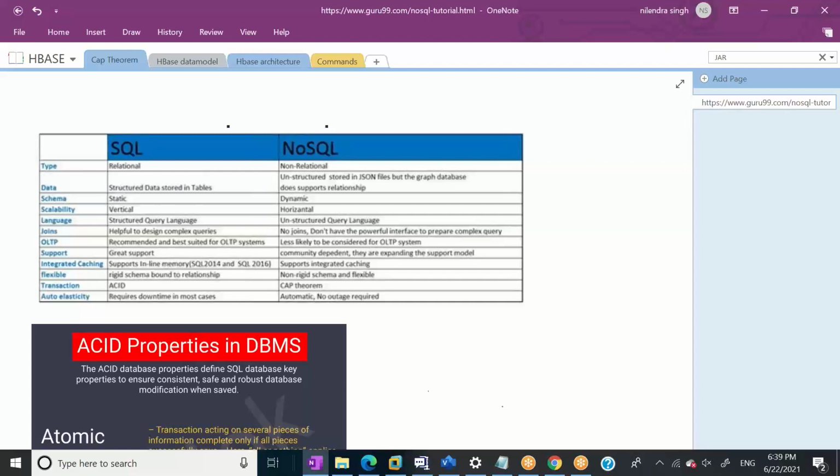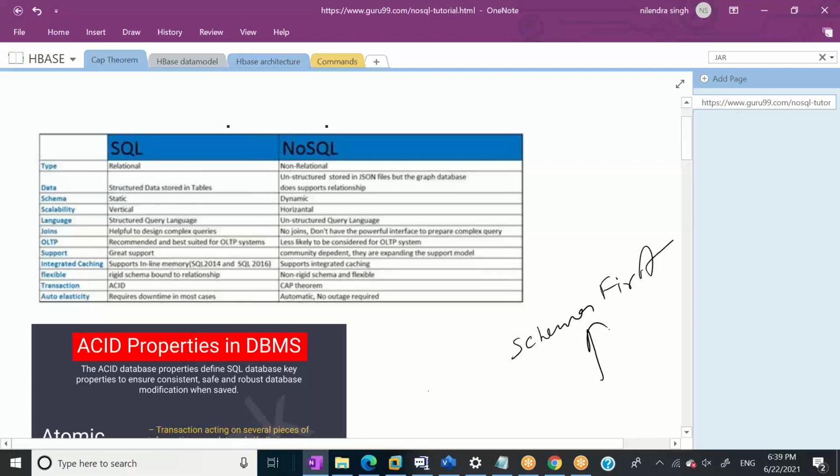One more thing, what is most important, right? When we talk about SQL, I told you guys that when we need to write data, we need to define the schema first, and then we will write data into it, right? Even in case of Hive as well, even though we don't need to define the schema first, the schema is fixed, right? We will define that in the case of the orders table.